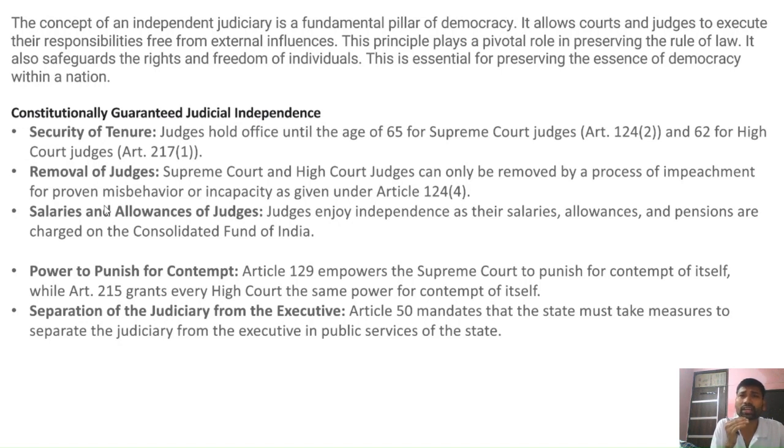For example, there are only two grounds for the impeachment of the judges. So what are those two grounds? One is proven misbehavior and incapacity, and those two grounds were given in Article 124(4) of the Indian Constitution. And third, salaries and allowances of the judges are charged upon the consolidated fund of India.